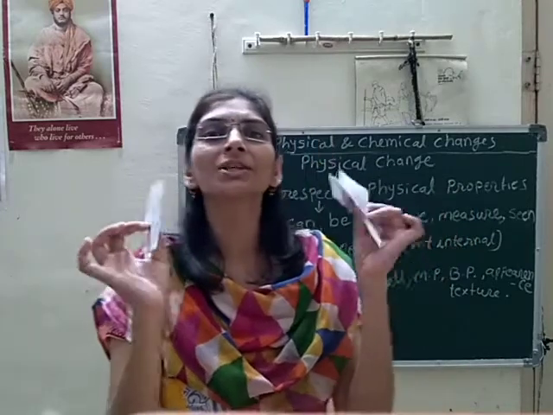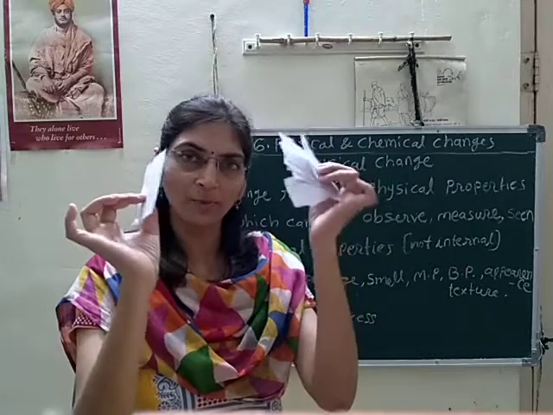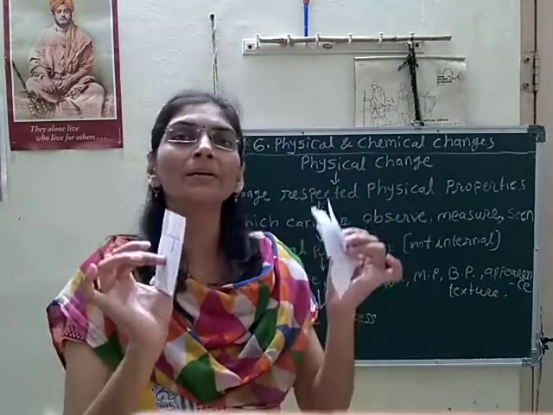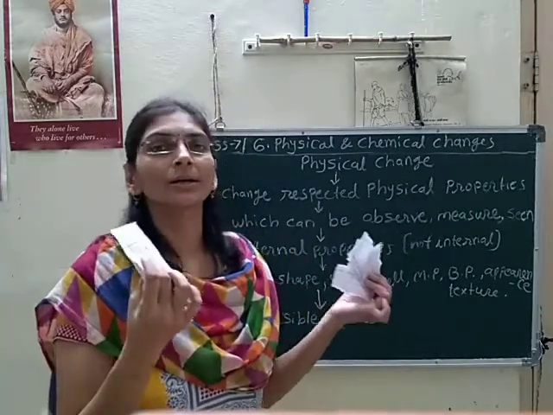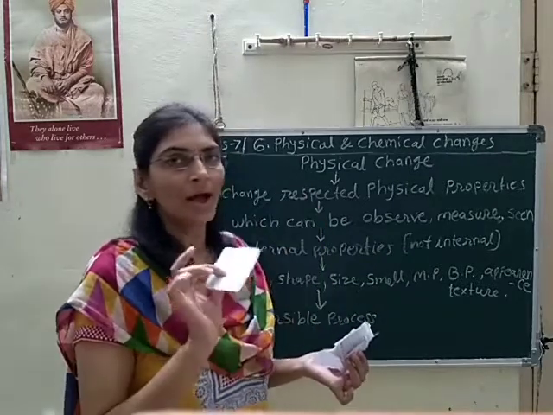Which type of process is this, making pieces of the whole paper? Chemical or physical? What do you think? It is a physical change. Why?